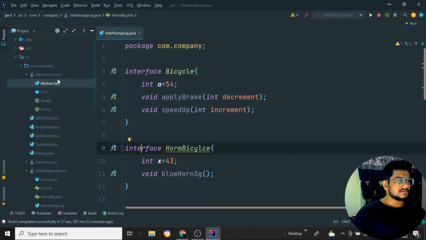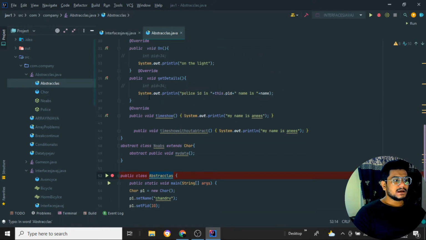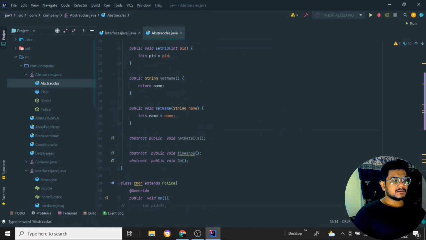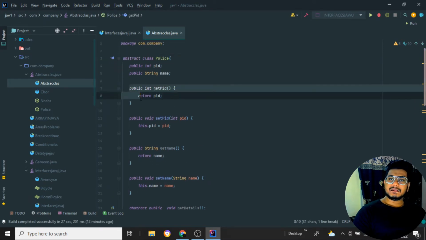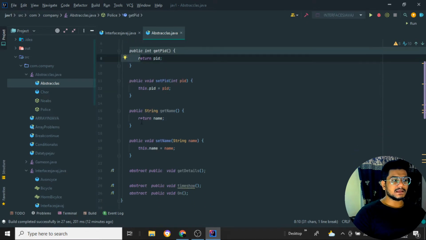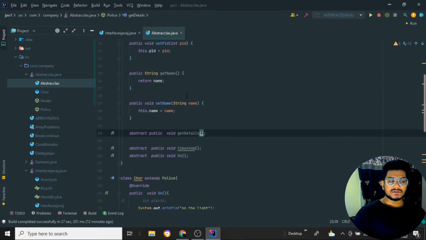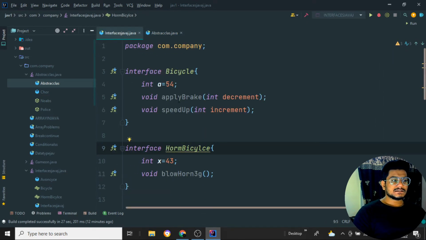But in abstraction, we declare the particular class as abstract. If the class is abstract, we can have a particular method with its logic also, and we can have an empty function also. But in the interface we can just declare methods which are empty, so we cannot write logic inside the interface. So it is an abstract class over here.